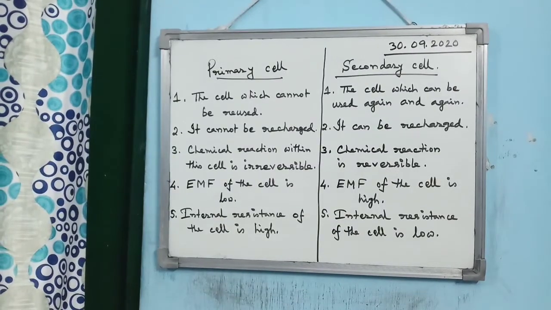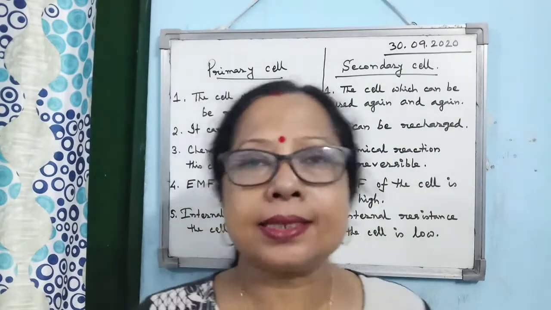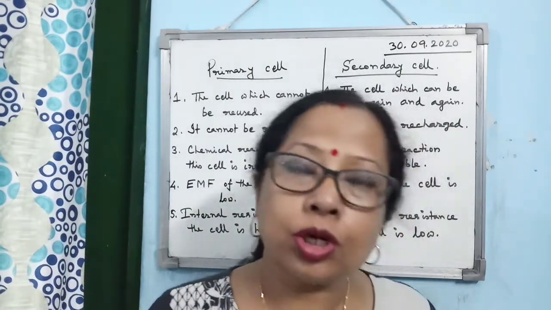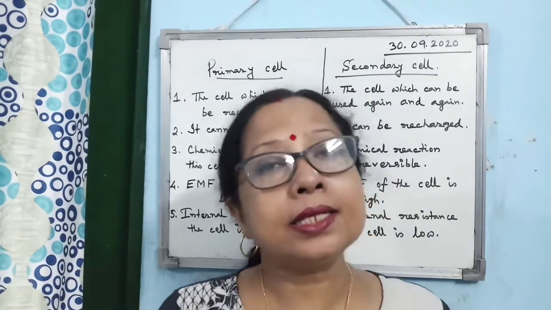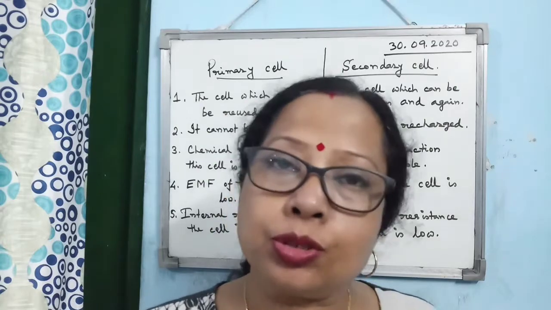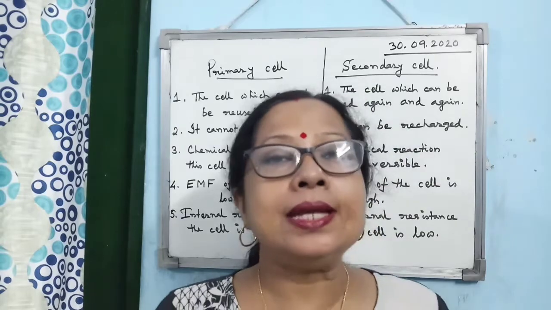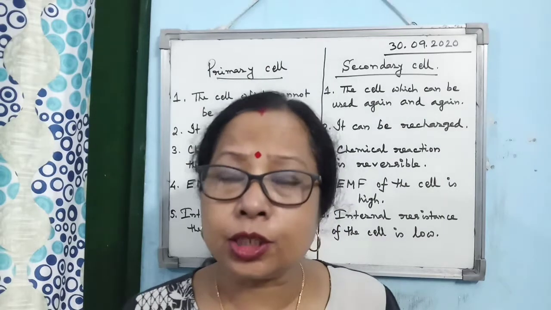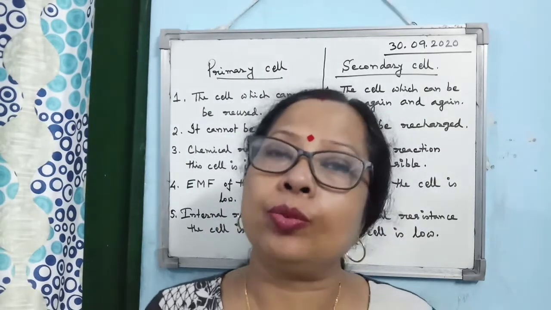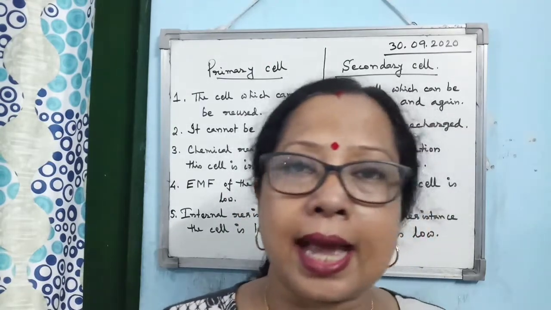Now there are two types of electric cell, primary cell and secondary cell. Now which cells are known as primary cell? The cell which cannot be reused, which cannot be recharged, is known as primary cell. And the cells which can be reused and recharged are known as secondary cells. Now inside primary cell, why can the primary cell not be reused or recharged? Because the chemical reaction within the primary cell is irreversible. You cannot reverse the reaction.